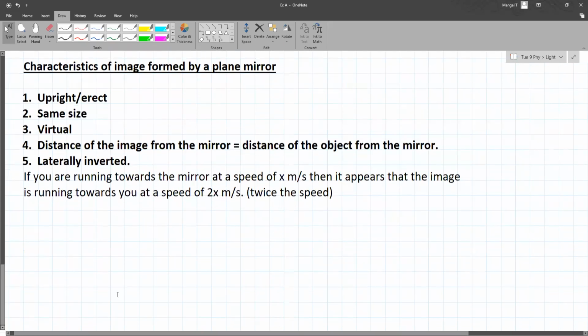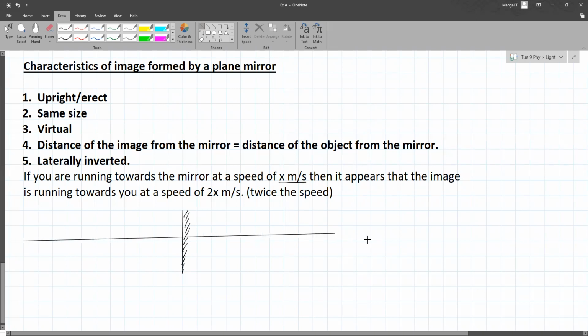Now this is another point. I will explain that to you now. If you are running or moving towards a mirror at a certain speed, then it will appear that your image is moving towards you at twice the speed. So this is what I will try and explain again. Before that, there are certain things which I would like you to remember.